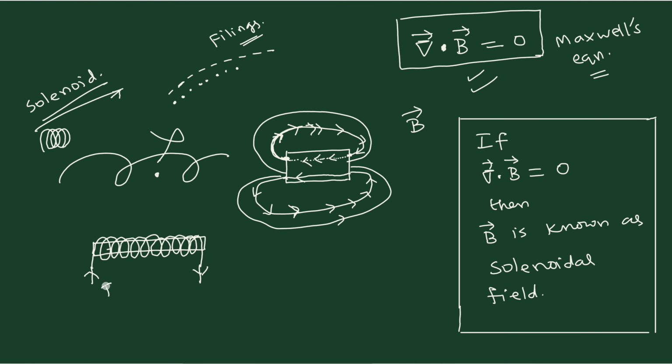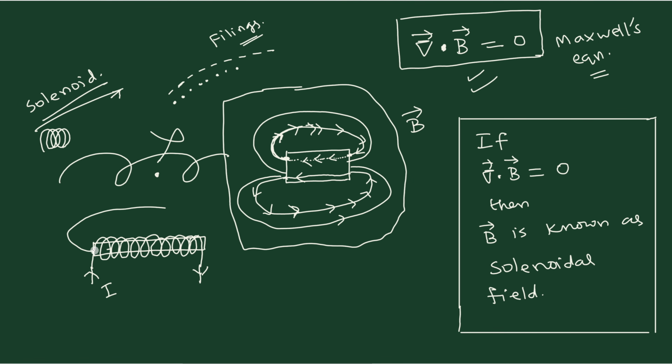And if you pass the current I through the solenoid, what happens is you get identically the same magnetic field here. That means whatever magnetic field you got in this bar magnet, the same magnetic field will come here. That means you can always draw the magnetic field like this. That is why mathematically this particular field is also known as a solenoidal field. So solenoidal field is a mathematical term. The same term is used in mathematics also. The reason why solenoid has come is because of this particular apparatus that you make out of a simple wire by winding is known as a solenoid.